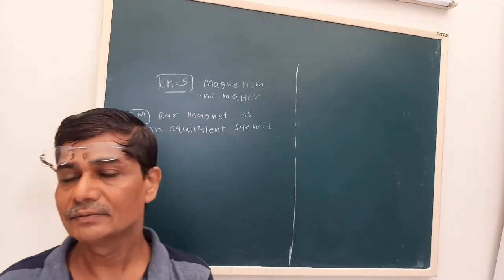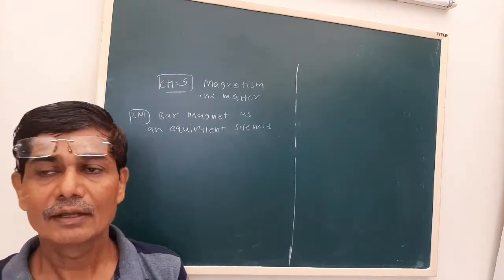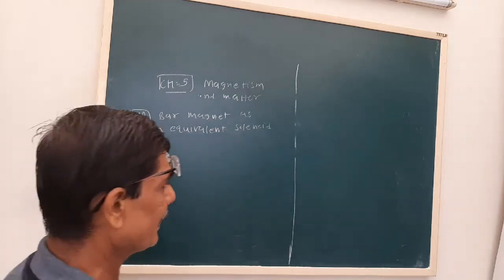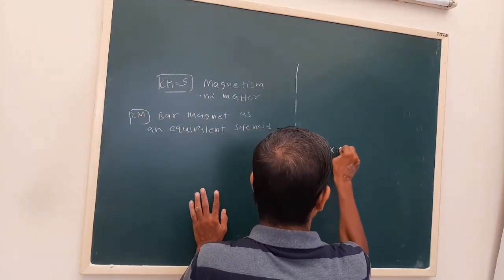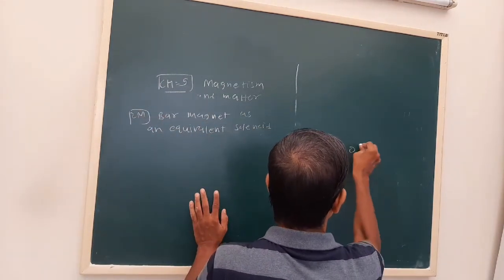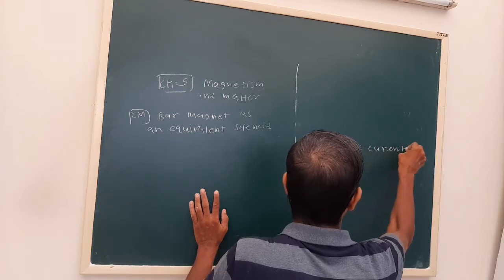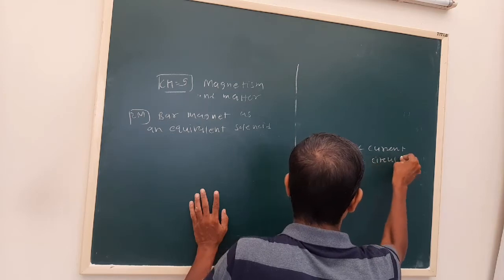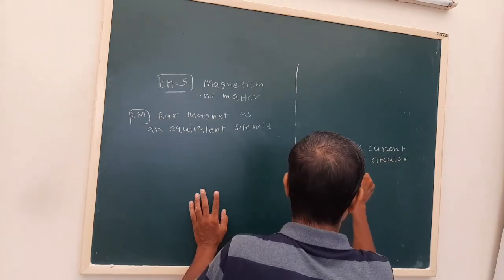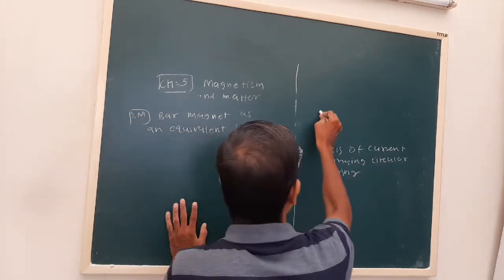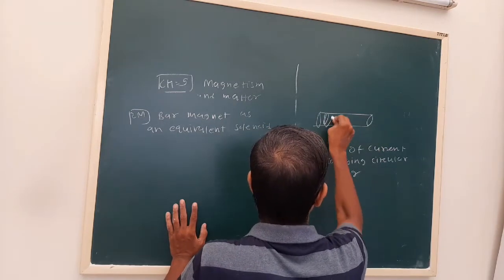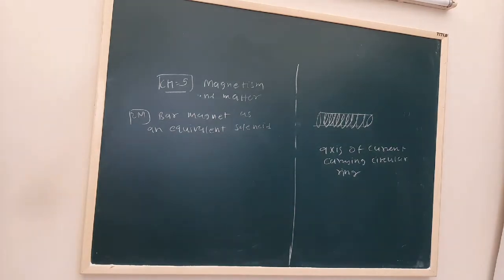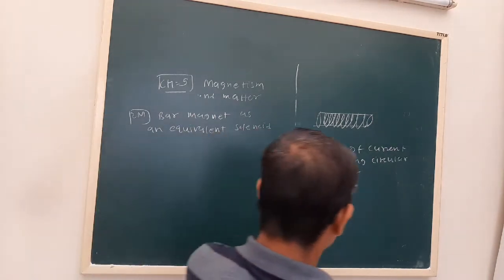Before that, in lesson number 4, we derived the magnetic field at any point on the axis of a current carrying circular ring. Our solenoid is nothing but a number of circular rings wound on a non-conducting material, so we have to combine a number of them.